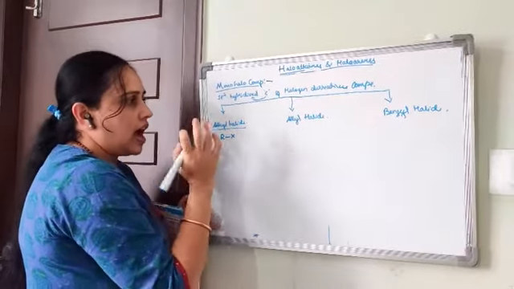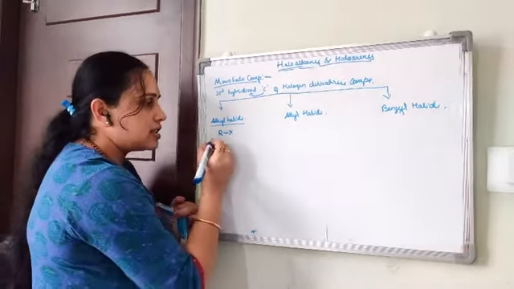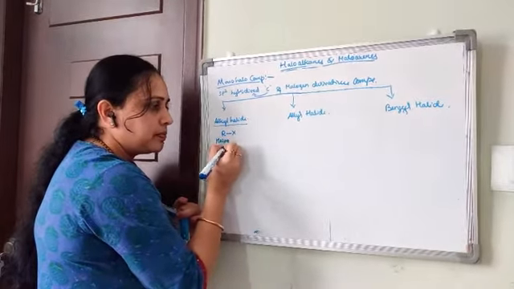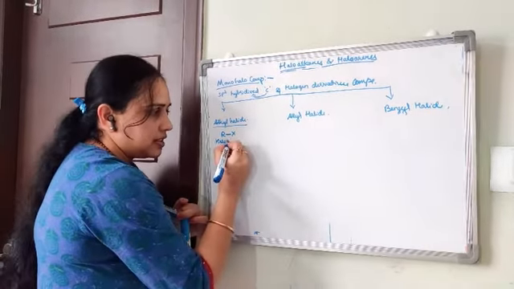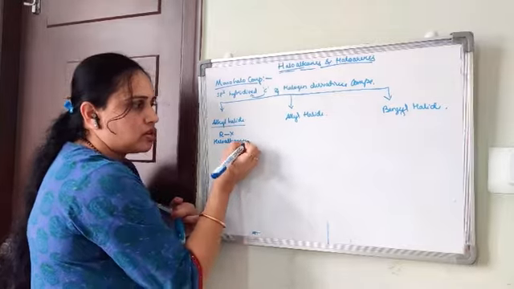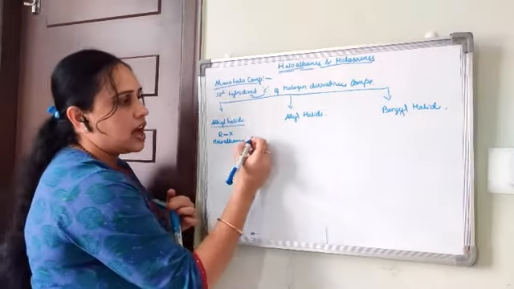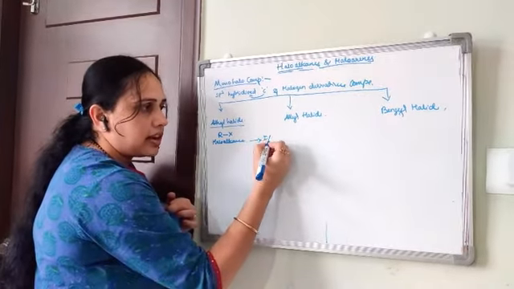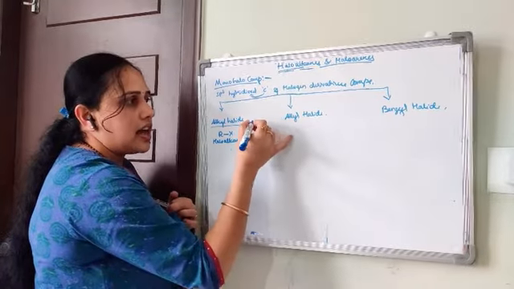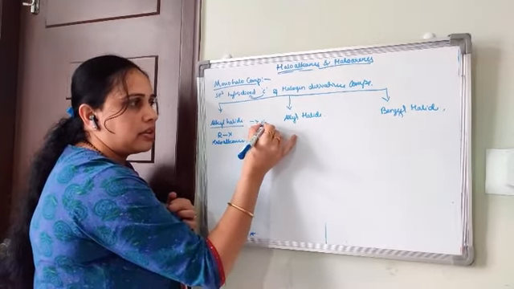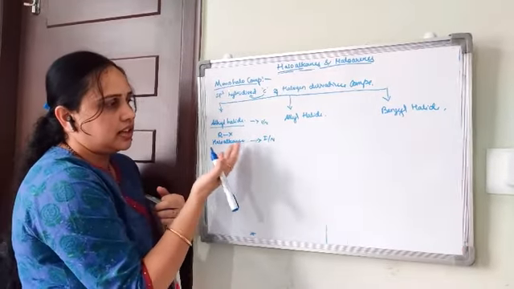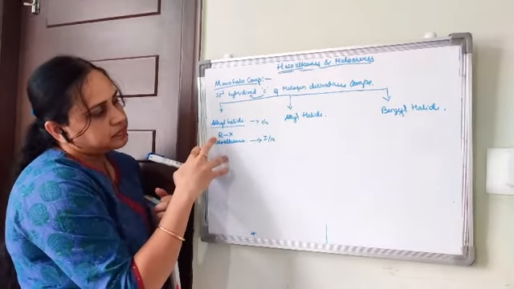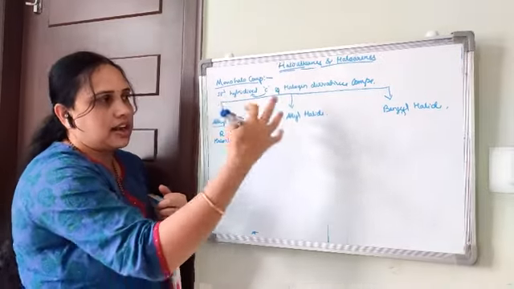So alkyl halide, and this is also called haloalkanes, right? Haloalkane is the IUPAC name and alkyl halide is the common name, right? So we'll study later. Just I'm telling you, okay, this is alkyl halide and aryl halide.